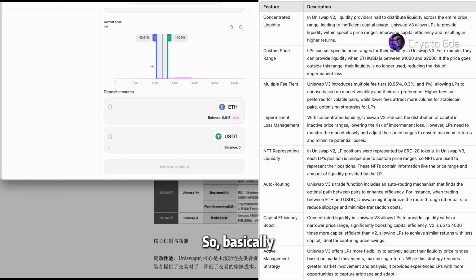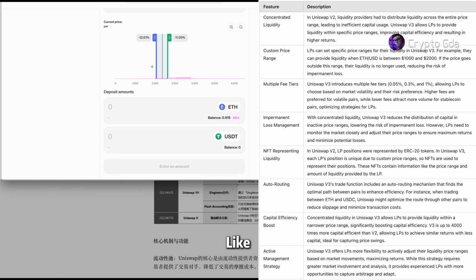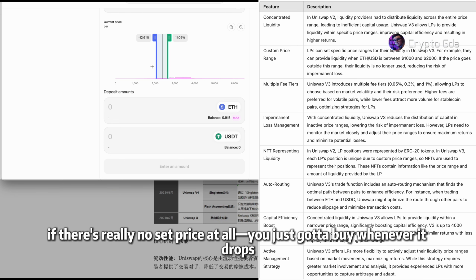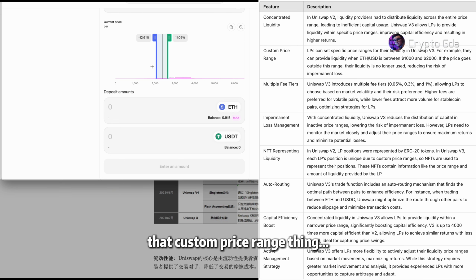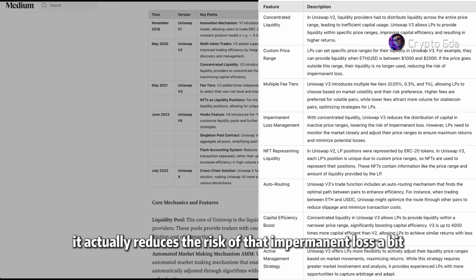So, basically, this can help our LPs understand the concept better and reduce the risk of losses. Like, if I drop below a certain price, I won't just keep buying and buying. But if I were Uniswap V2, if it drops below a certain price, or honestly, if there's really no set price at all, you just gotta buy whenever it drops. So, that custom price range actually reduces the risk of that impermanent loss a bit.